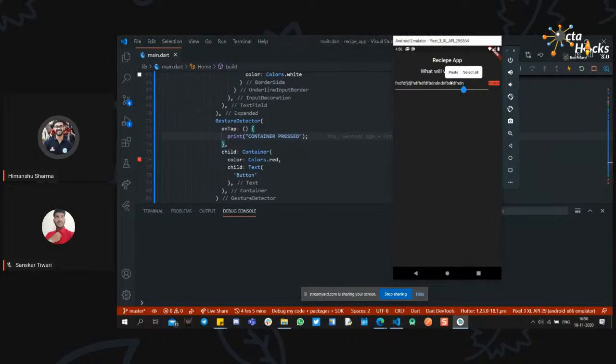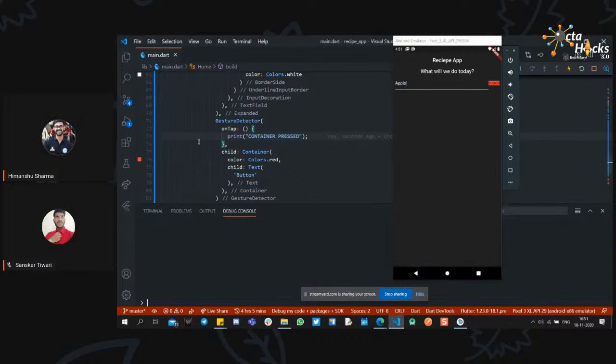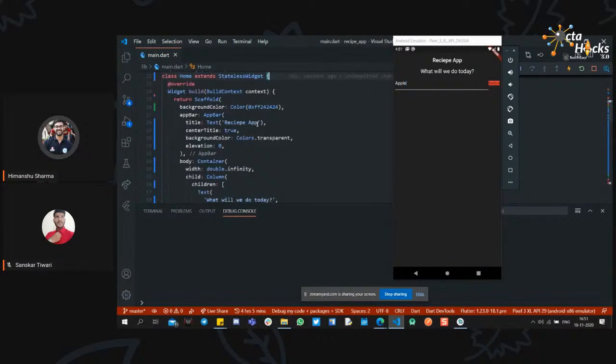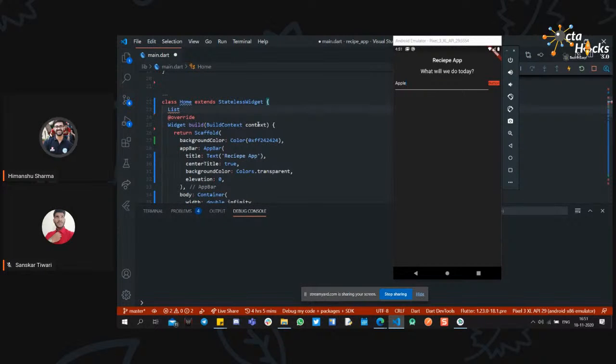Now, first of all, what we want for the recipes is that we type an ingredient like apple, and when we tap on it, it will display something right over here. It will display a list or something. So first of all, what we need is a list of data. At the moment we don't have a list, so I will just add a list of data or something.